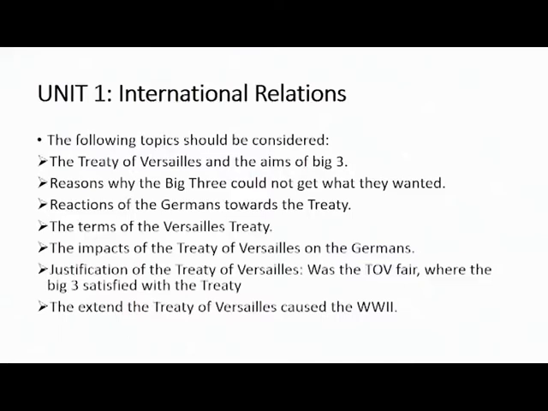And the last one in Unit 1 is the extent to which the Treaty of Versailles caused the Second World War. You ask yourself questions like, could it be that the Treaty of Versailles was unfair? They could have avoided a lot of things, for example punishing Germany to that extent. After Germany was punished that much, there came great leaders like Hitler.